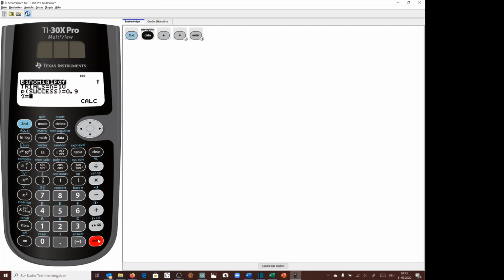And here the small x is the value of the random variable for which we want to know the probability. This is the value that we have to enter here. The 7 is already in here, so it's okay. Then let's calculate it, and we get that the value is 0.057.